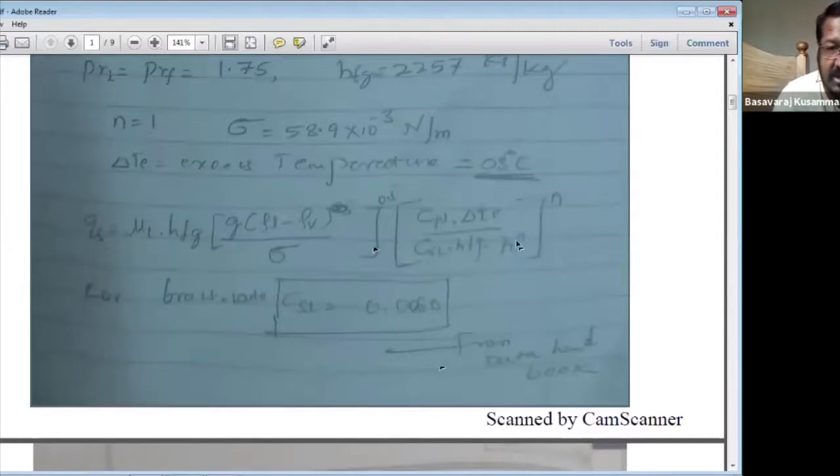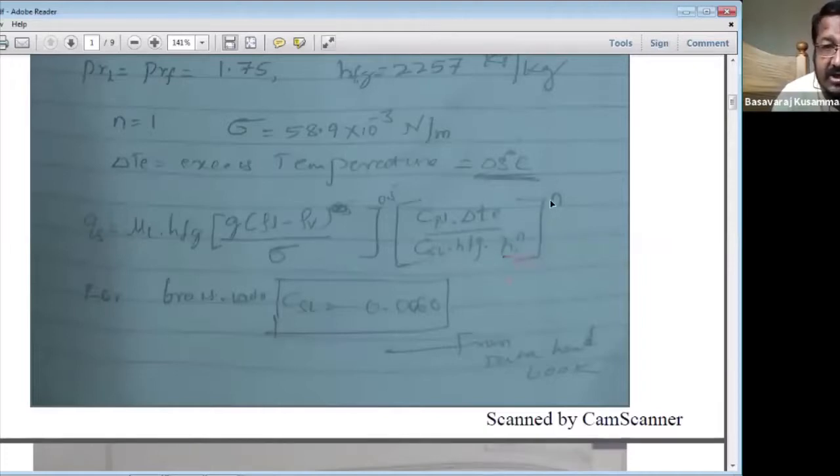Pr also you can take from the data handbook. Pr raised to n, where n is equal to 1 for the liquid. It will be different for gas or some other chemicals. Understand? So Pr raised to n is different for different liquids.